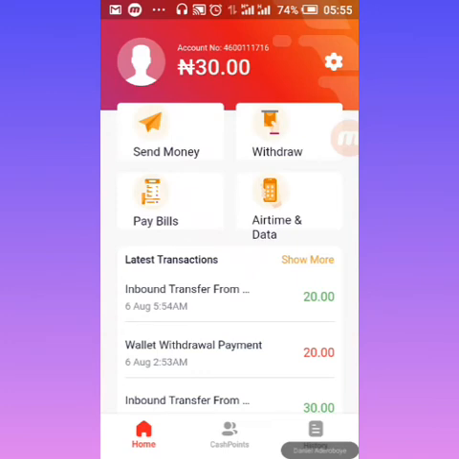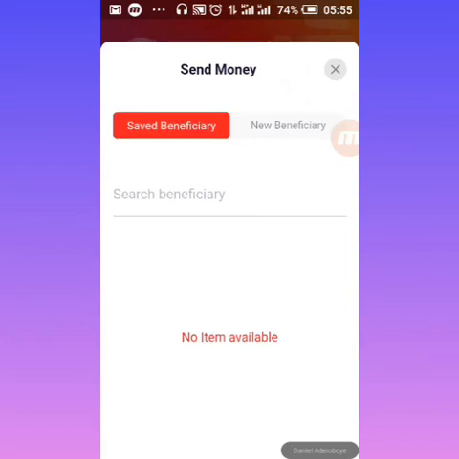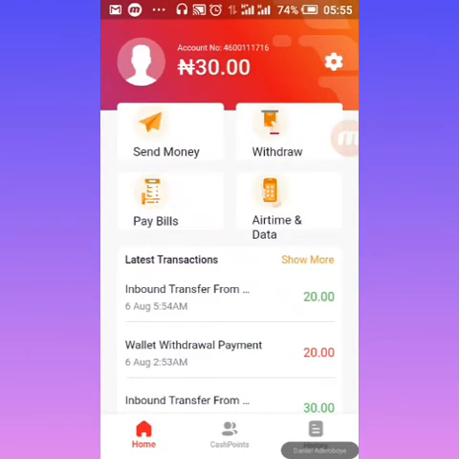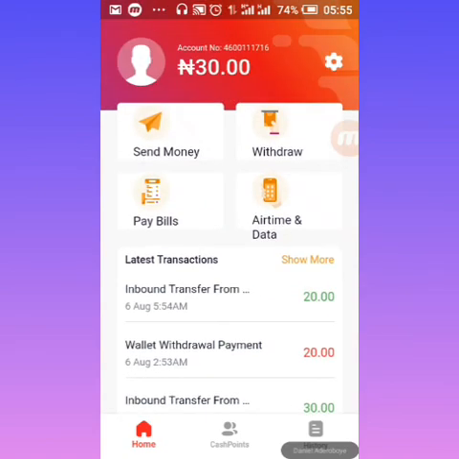To withdraw it, you can send it as money to somebody. But one thing there: when you send to somebody, they will deduct 20 naira. The larger the amount, the more they will deduct, because the highest they will deduct is 100 naira. But that is for sending to another account. If you withdraw it to your own account, they will not deduct any money. When I tested it, they did not deduct anything. So I'm going to do that again.